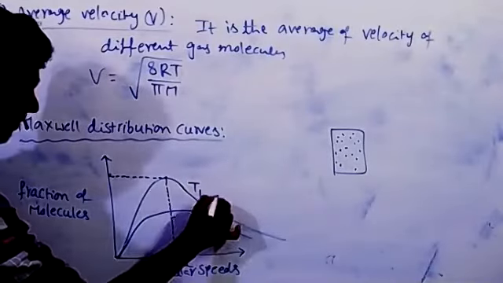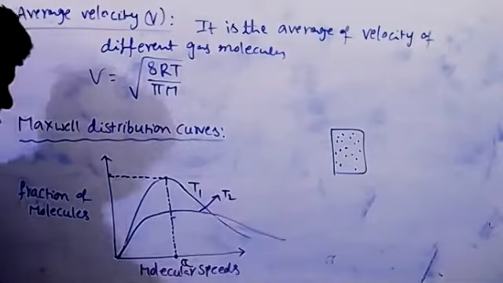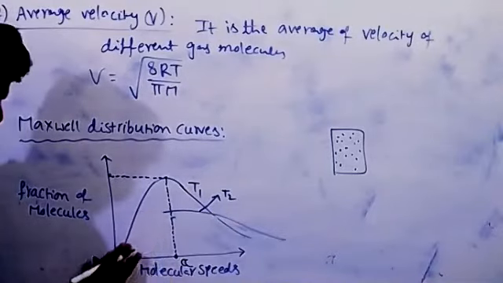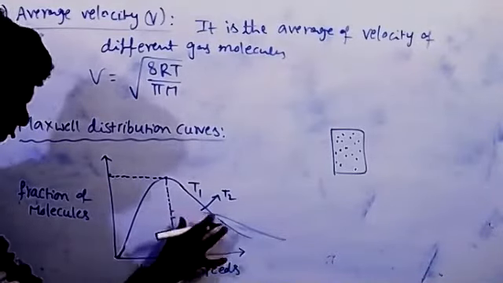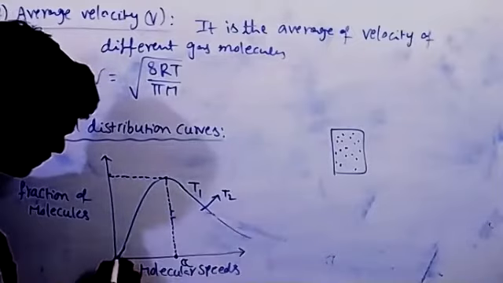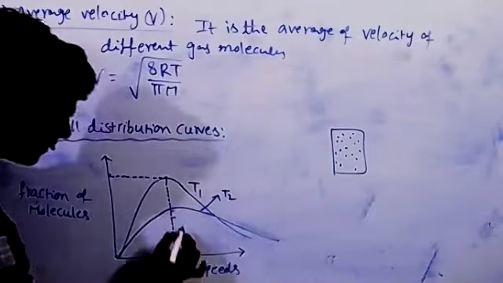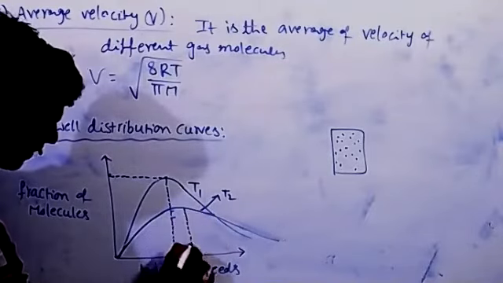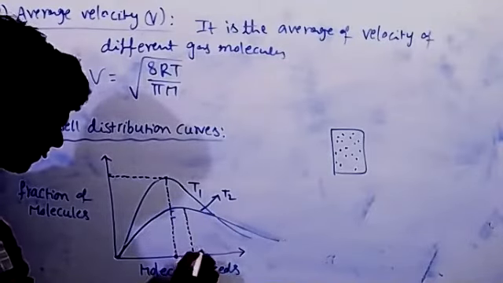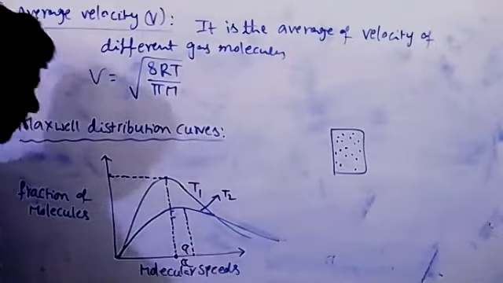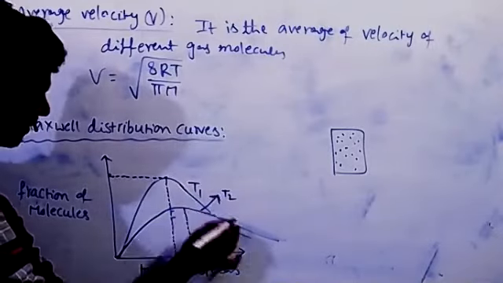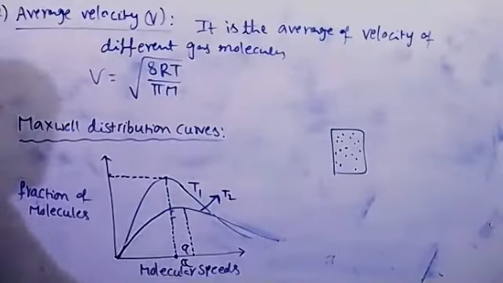So this is at T2 temperature, and this is the most probable velocity, alpha, at T2 temperature.